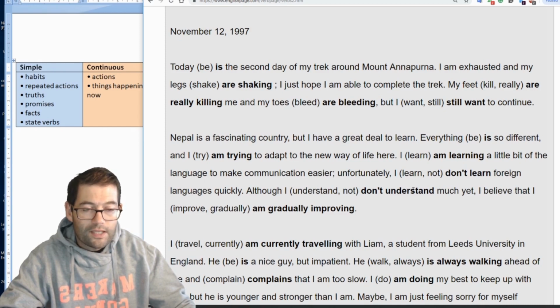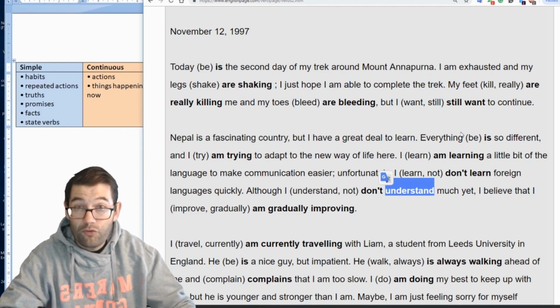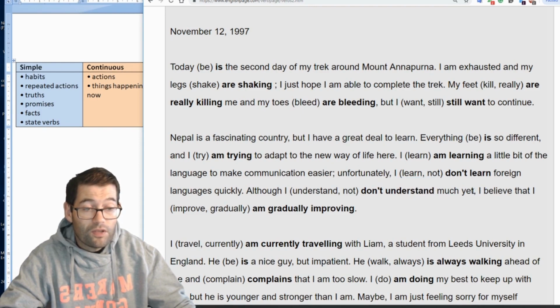Although I don't understand much yet. So here we need another simple tense. We're talking about truths as they happen, a truth at the moment. I don't understand much yet. We also don't use the continuous form with yet that much, or really rarely as a matter of fact. So this is another indicator that we need the simple tense.